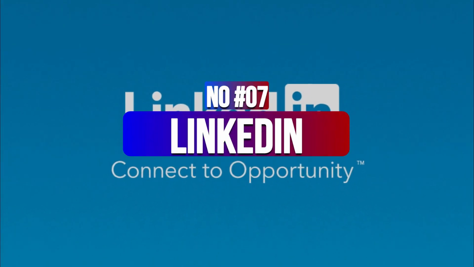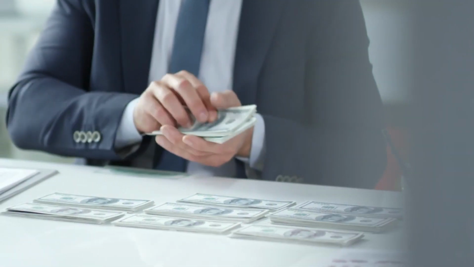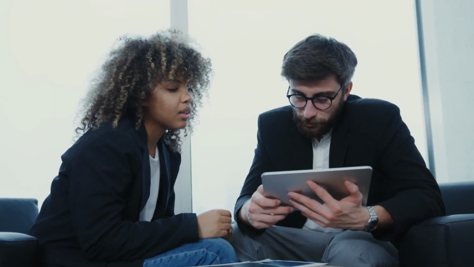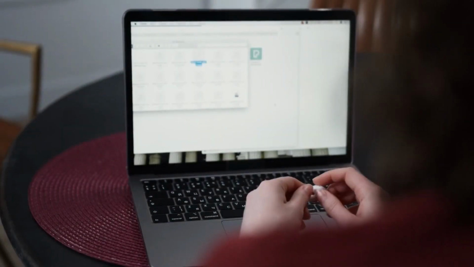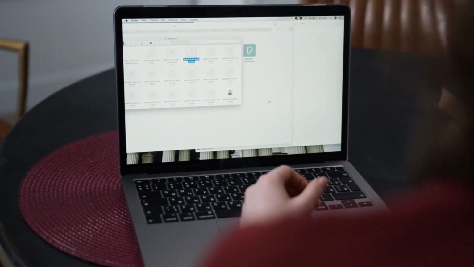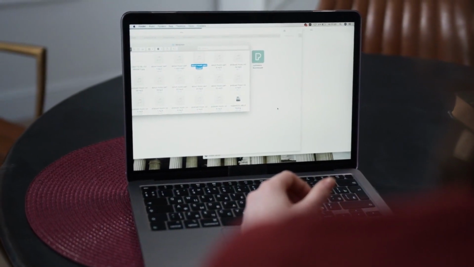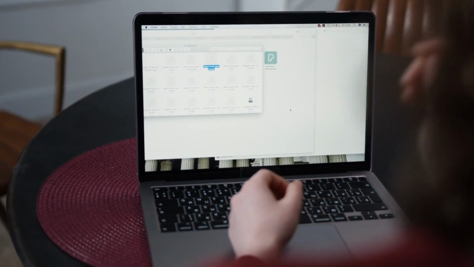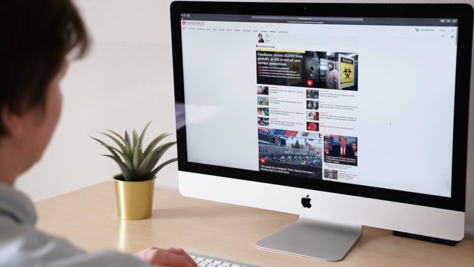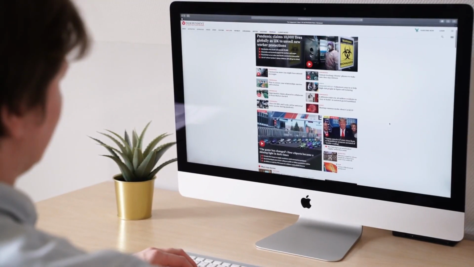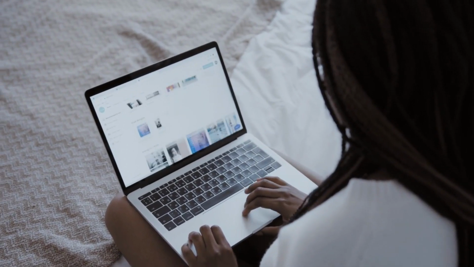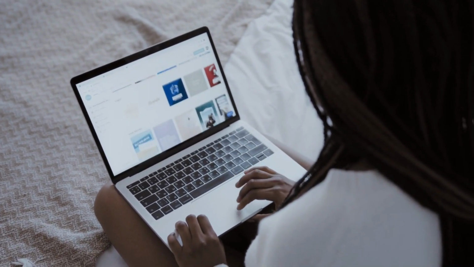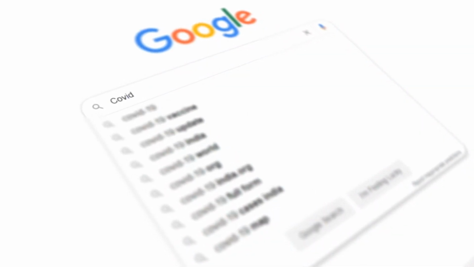Number 7. LinkedIn. You are leaving a ton of money on the table if you are an affiliate marketer that thinks LinkedIn is only used for job seeking in 2022. Not too long ago, LinkedIn launched a content publishing platform called Post, through which you can create content in form of articles for marketing purposes. This is a great opportunity for the publishing of content promoting ClickBank affiliate links. If you use this platform to publish quality contents that are properly optimized for search engines, you can rank high on Google, through which you can get a ton of free traffic.